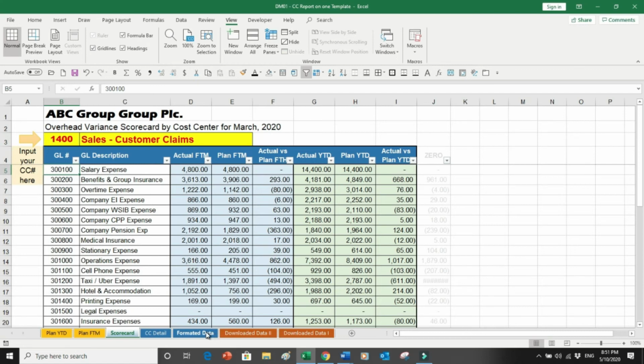And then I can even hide most of my files, because they don't need to look at all these files. Only my one file, which is the scorecard, is more than enough. They don't even have to go onto these, because these are all linked with this file. They don't even have to go onto this one.